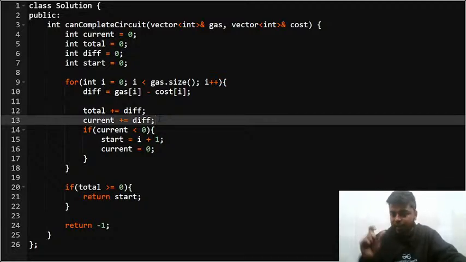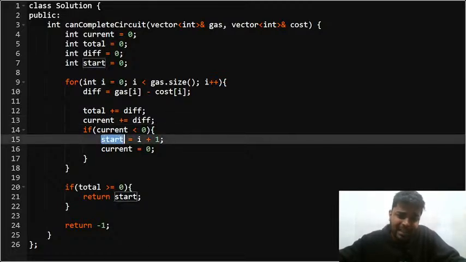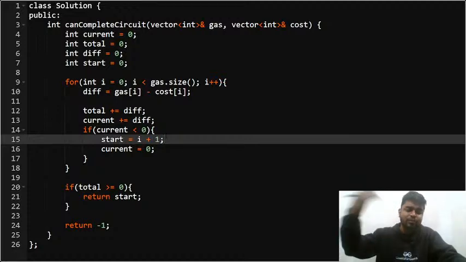come from it, right? If there is a particular index at which my tank becomes negative, that means I will not be able to travel to the next station, right? So that is what I am doing. Whenever I see that the current tank becomes negative, I'll say that okay, that will no longer be my starting point, and I'll start from the next index, right? I'll start from the next station.